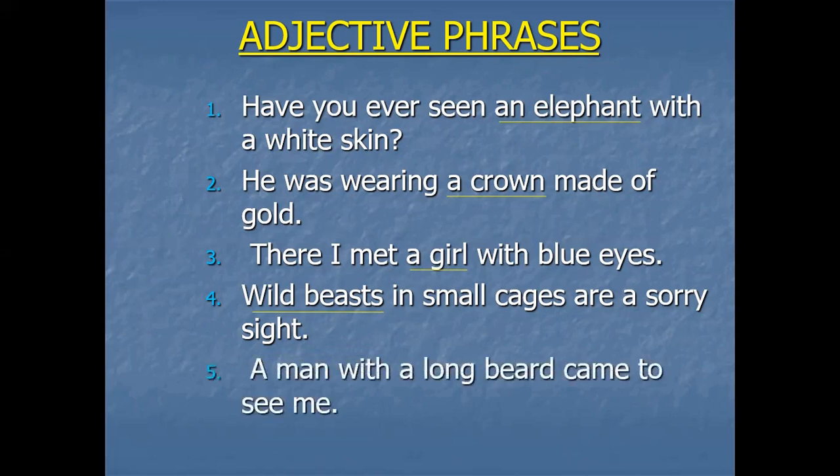A man with a long beard came to see me. A man with a long beard. With a long beard is what? It is an adjective phrase describing whom? Whose long beard? A man, right? So what is this? Everywhere it is proven adjective phrases define what? They define nouns or a pronoun.